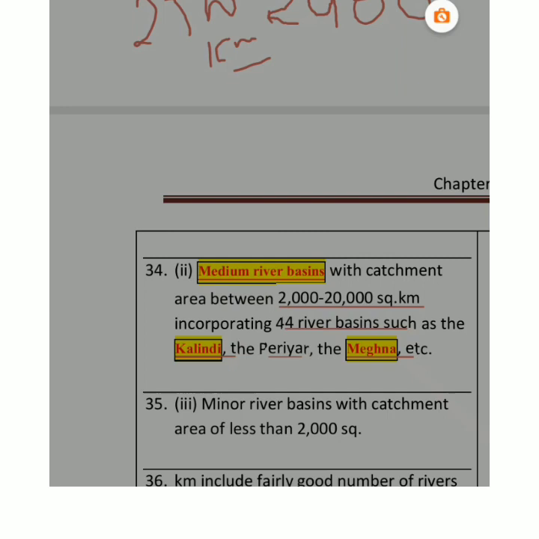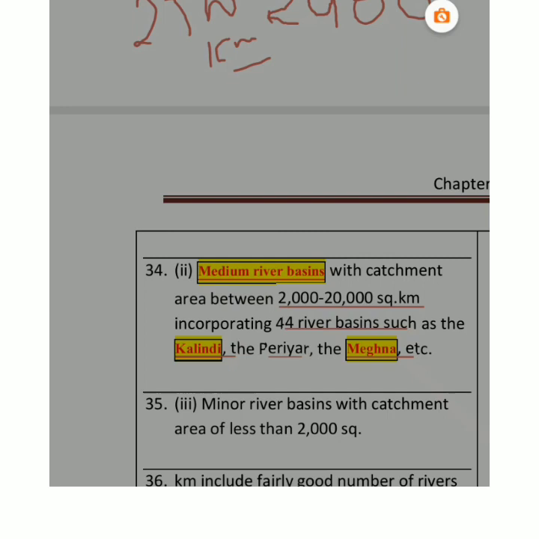Because the height of the Himalayas is the greatest, it is the tallest mountain range of the world, we already know, right? There are glaciers. So in summertime what exactly happens? They melt, and when they melt they give a lot of water to these rivers. And precipitation in these areas is also a very important factor. Therefore we find water throughout the year in these rivers. The reason for water remaining all year in these rivers is because of melting of snow. That's the major reason, right? So therefore these rivers are perennial in nature.